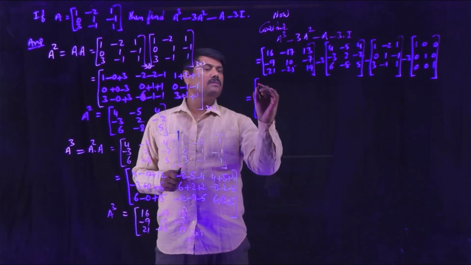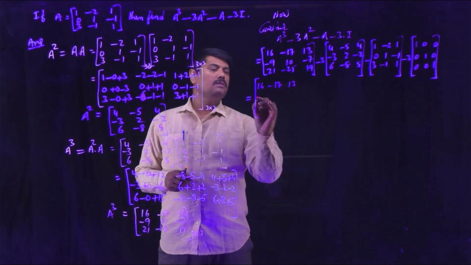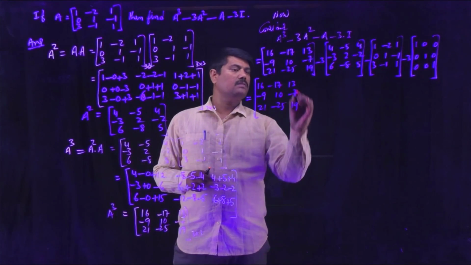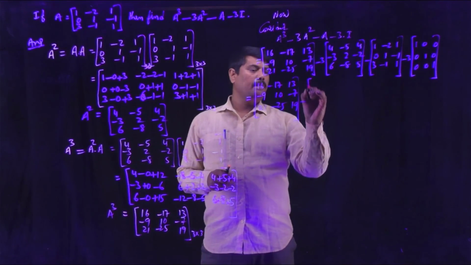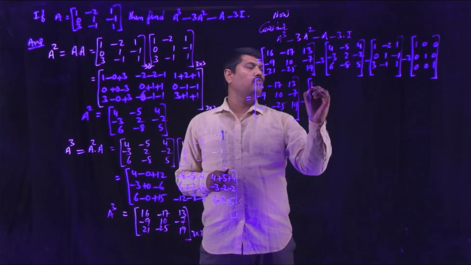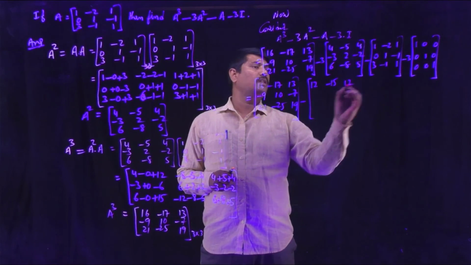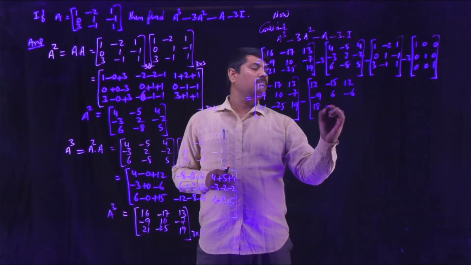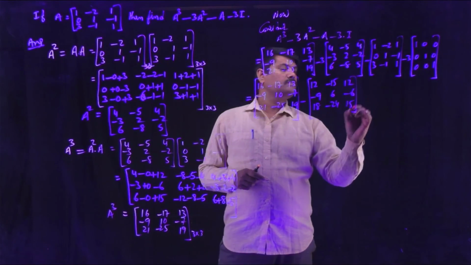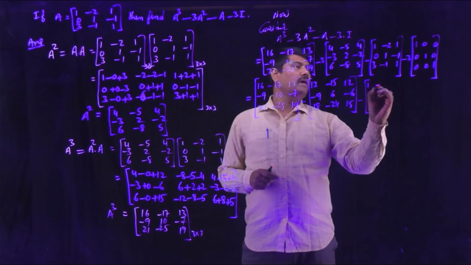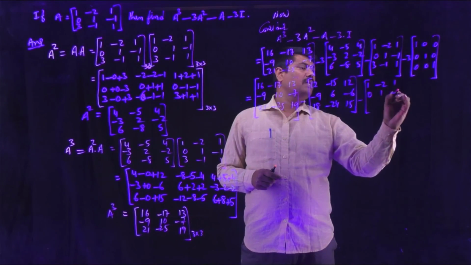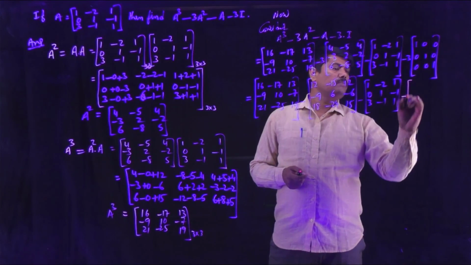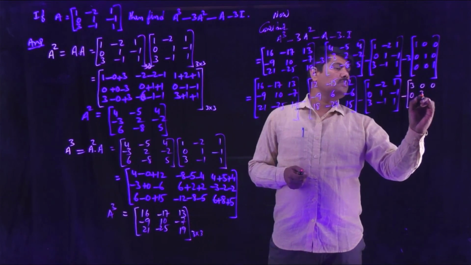So write this one: 16, minus 17, 13; minus 9, 10, minus 7; 21, minus 25, 19. Multiply 3 into the matrix: 3 into 4, 12; 3 into 5, 15; 3 into 4, 12; minus 9, 6, minus 6; 18, minus 24, 15. So this is A: 1, minus 2, 1; 0, 1, minus 1; 3, minus 1, 1. Now multiply 3 into the matrix, you get 3, 0, 0, 0, 3, 0, 0, 0, 3.